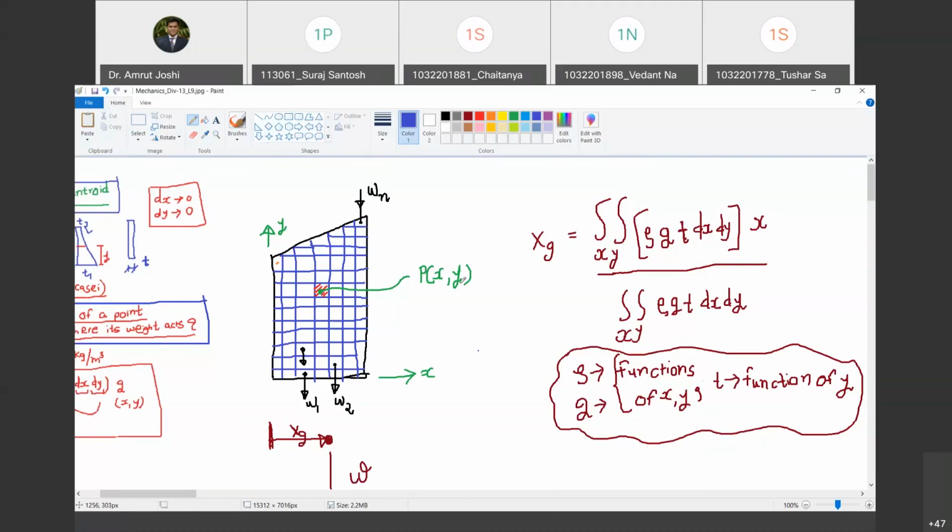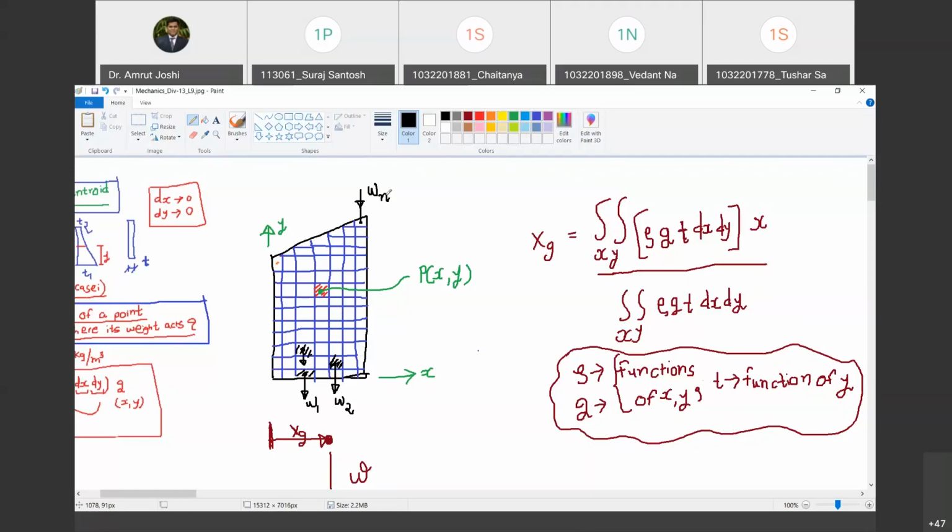Happy? Yes, sir. Okay. Now every chunk has its own self weight. Do you agree with me? Yes, sir. Let me mark those as W1, W2. So W1 is the weight of this chunk. Are you with me? Yes, sir. W2 is the weight of this chunk. And where does it act? As these chunks have infinitesimally small area, it is as if a point. So they act through that point. Do you agree with me? Yes, sir. Then this is another chunk which has weight W3. And how many such chunks are there? Finite number of infinitesimally small chunks. So let us say n.